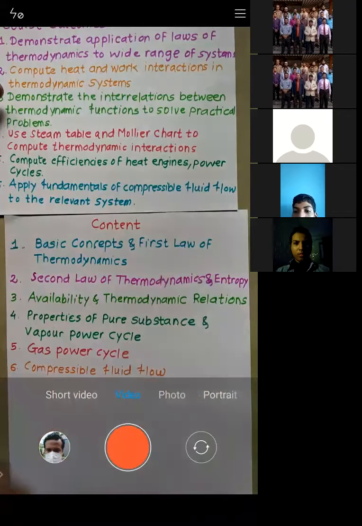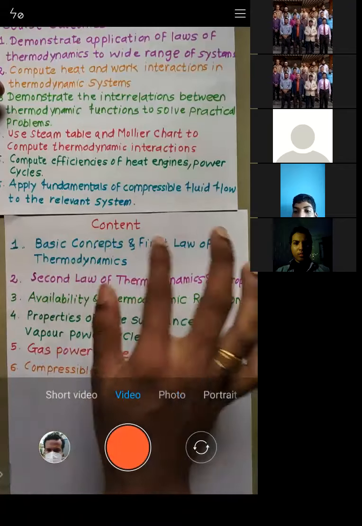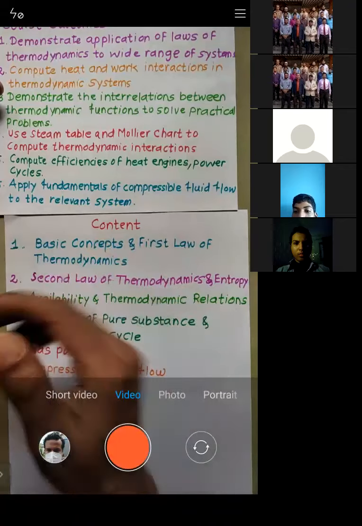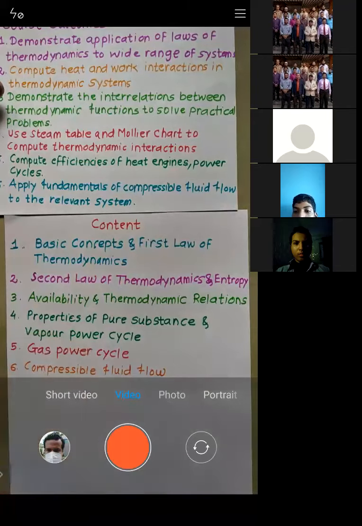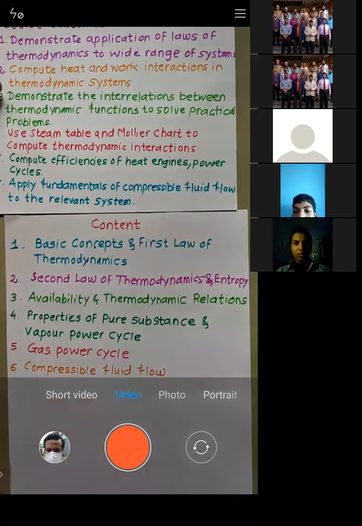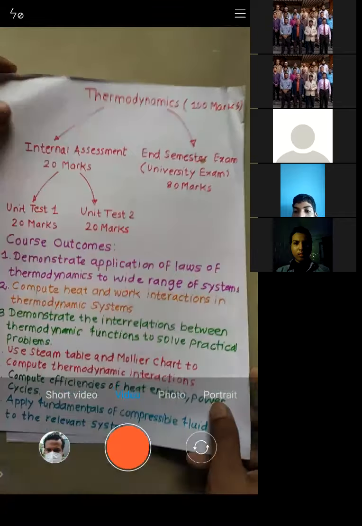Now we will go into detail for each chapter. I will take each chapter in detail, so when we go through that chapter, things become more and more easy for you. So this is the brief content for thermodynamics. For our subject, thermodynamics, we have only lectures. There is no practical session for thermodynamics.